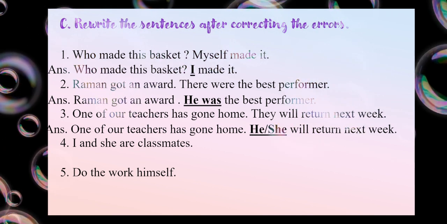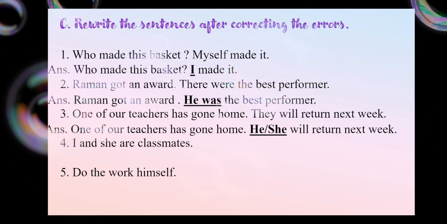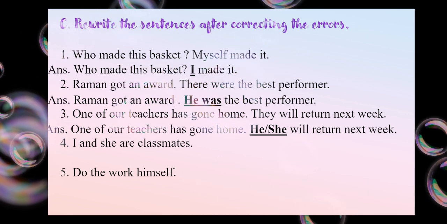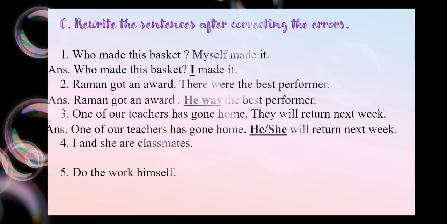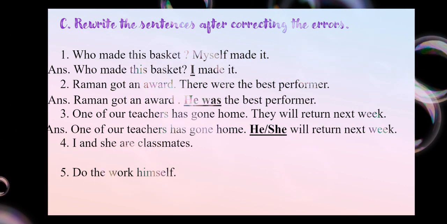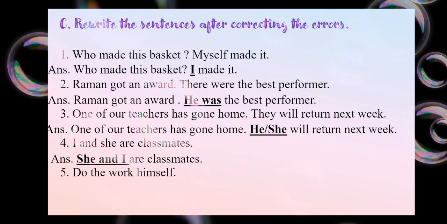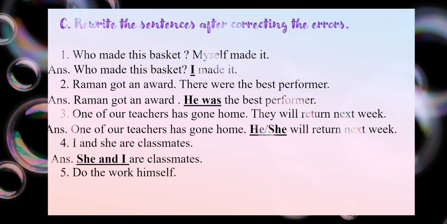Okay, I and she are classmates. This one I know you should know it, as I taught you, it was the easiest thing I taught you, and you need to remember this. Never ever use I at the first. Whenever other personal pronouns are mentioned in the sentence, I should be used at last. Yes, as I made it clear in one of that grammar bite, she and I are classmates. Next, let's go to question 5.